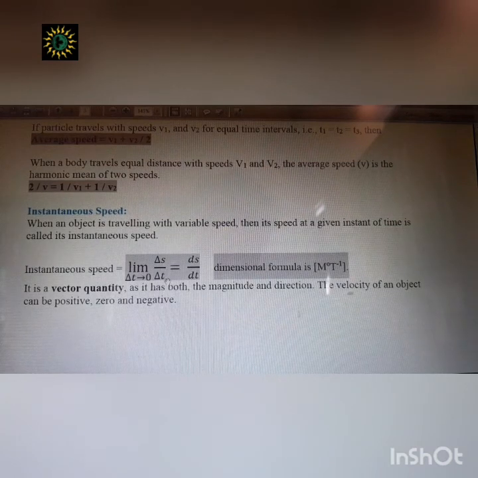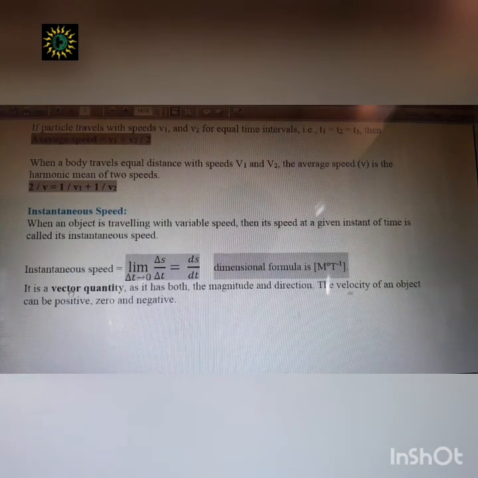That means you are taking the speed of an object or particle at a particular instant. So our objective will be to minimize the value of delta t as much as possible, and when it approaches 0, we will get ds by dt.